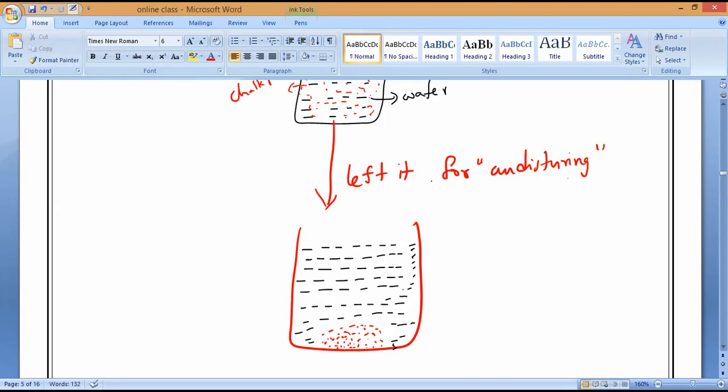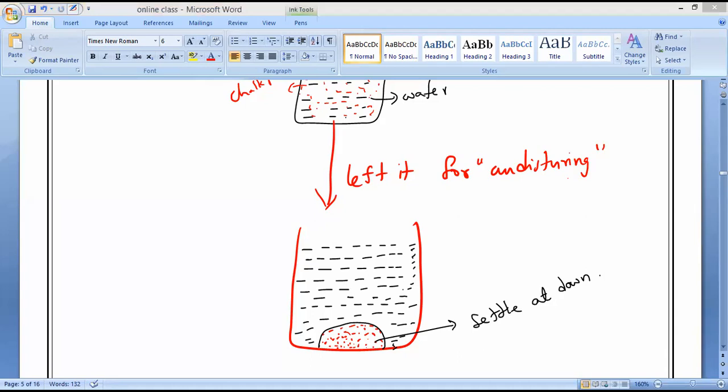Once we leave it undisturbed, the water becomes pure again, but all the chalk powder will be settled at the bottom. That is what you have to remember.